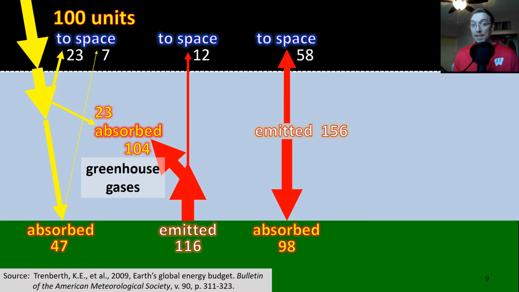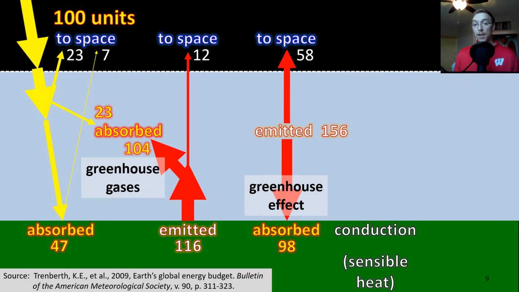Another 98 is absorbed by the surface of our planet. This process here, between the absorption by water vapor and carbon dioxide, and the radiation out of that back towards the Earth's surface, where it further warms the lower atmosphere, is what we call the greenhouse effect.